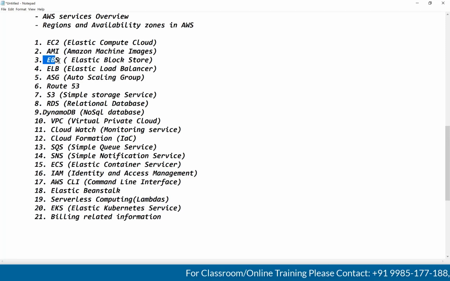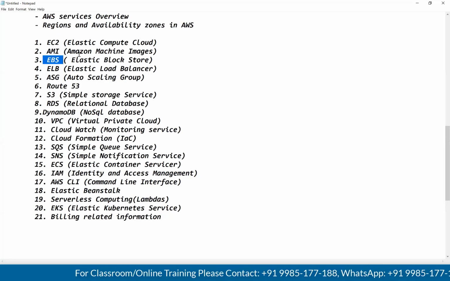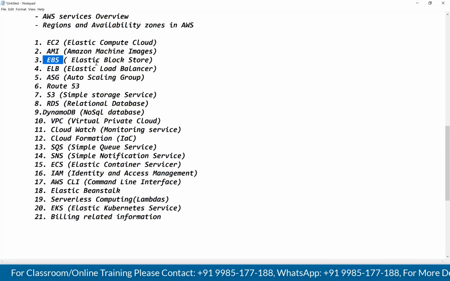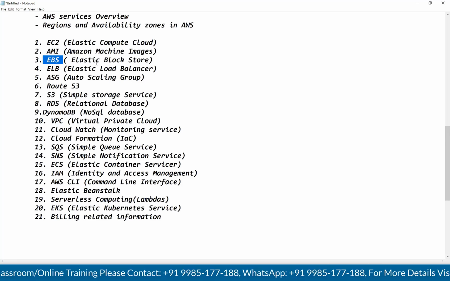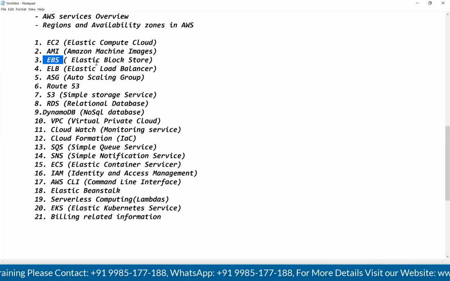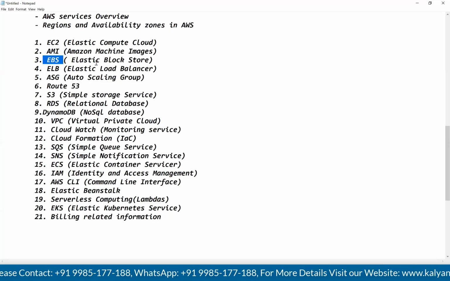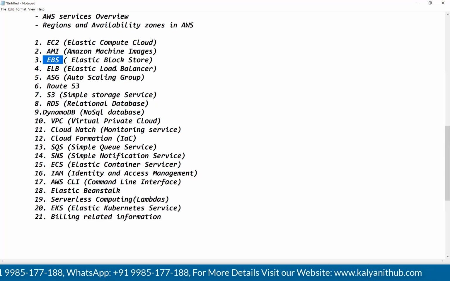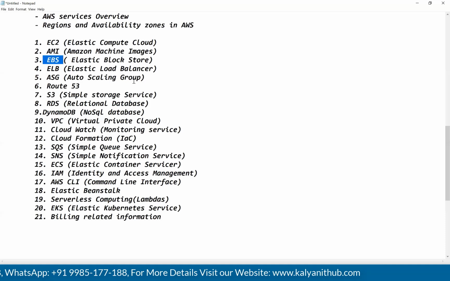After that, EBS means Elastic Block Store. This is storage related, guys. Whenever you create EC2 instances, we will get some root volume. In that root volume, the operating system is available. If you want to create additional volumes, you can create them by using this EBS service. If you want to create a backup for the volume, you can create it by using EBS, that is called snapshot. Everything we will discuss in EBS.